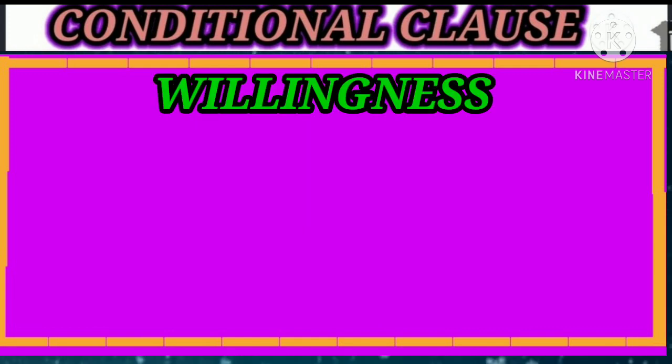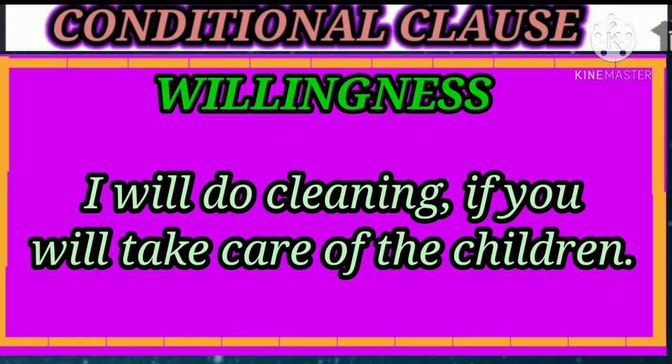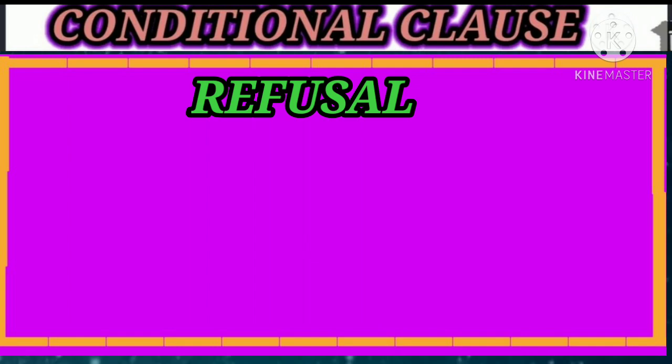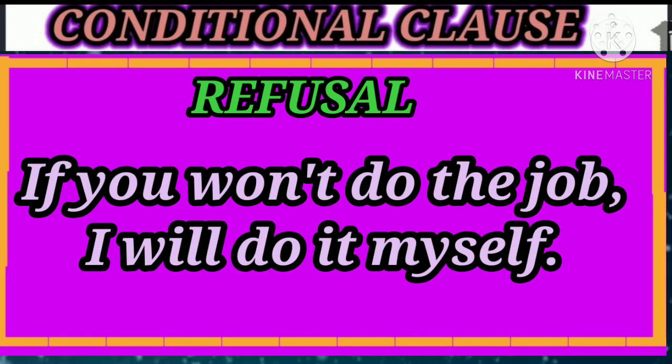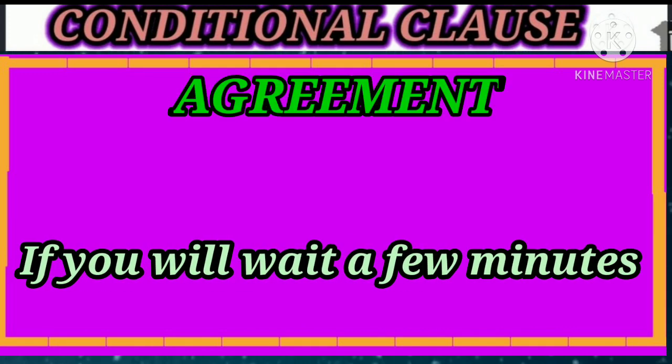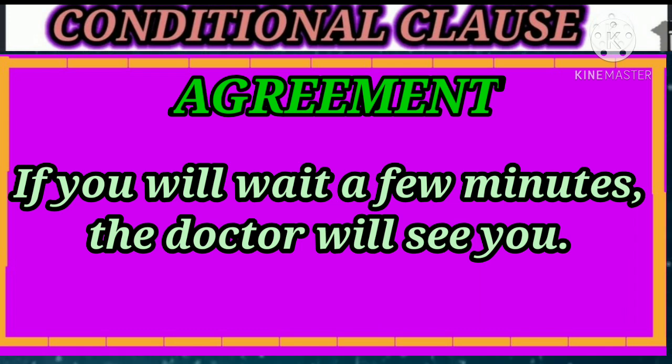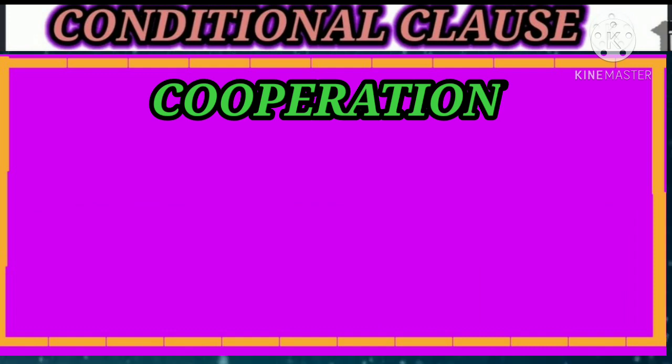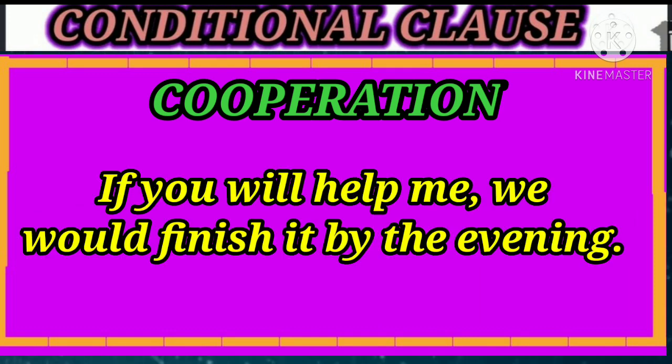Now willingness: I will do cleaning if you will take care of the children. Now refusal: if you won't do the job, I will have to do it myself. Now agreement: if you will wait a few minutes, the doctor will see you. Now cooperation: if you will help me, we would finish the work by evening.